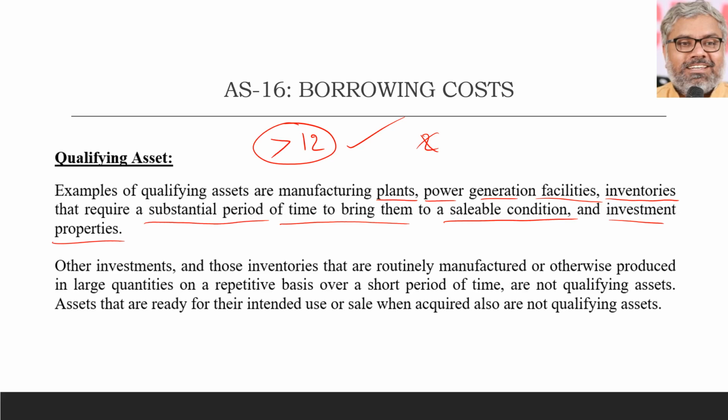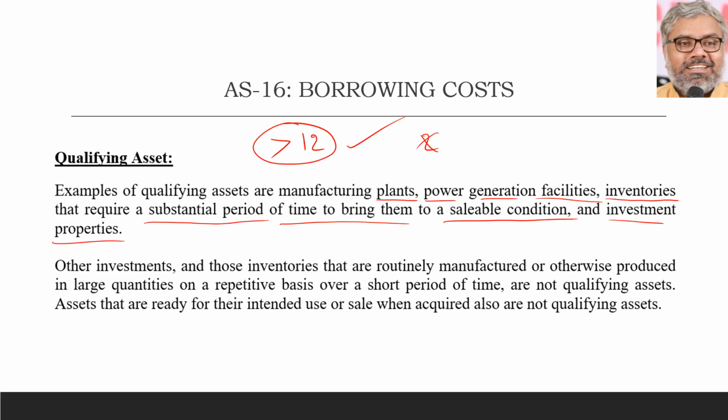Like, let us say, building ships or aircrafts, they take time. Investment properties, like buildings, once again, they take time to build them. So those can definitely be considered as qualifying assets, because generally they take substantial period of time to bring them to either a saleable condition or a usable condition.